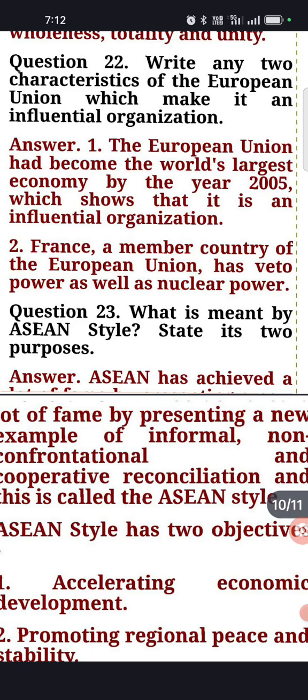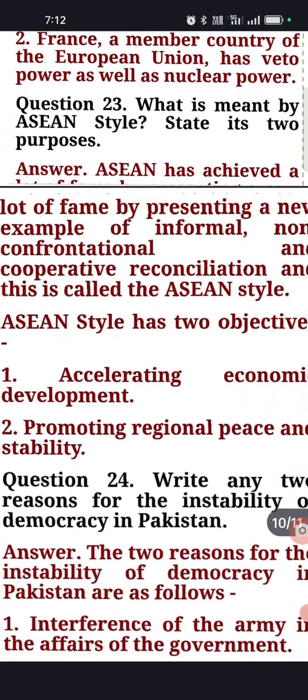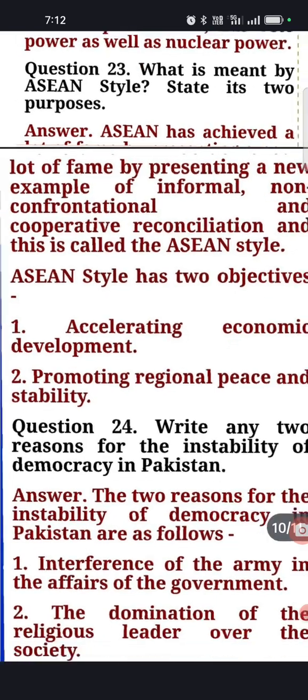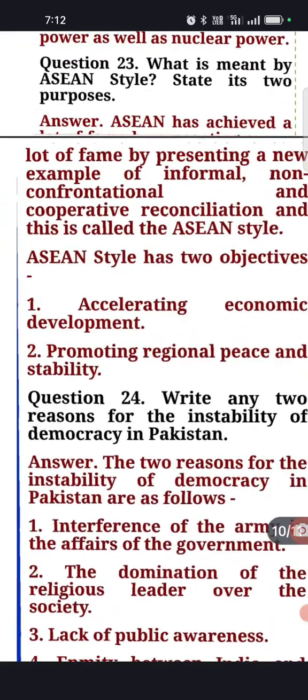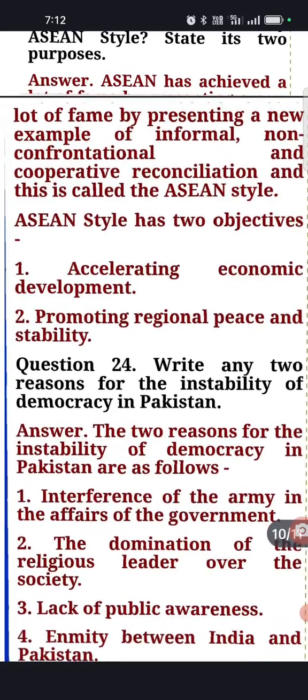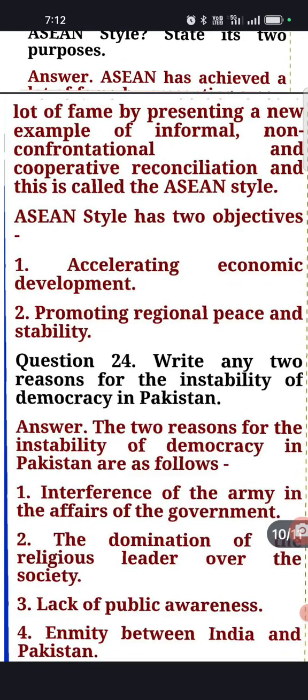Now, 23rd question. What is meant by ASEAN style, and what are its two purposes? Now, here ASEAN has achieved a lot of fame. You know that ASEAN is becoming a very important organization at the world level, and a new example of informal, non-confrontational, and cooperative reconciliation. This is called the ASEAN style, or in Hindi, ASEAN Shaili. So, the two objectives of this ASEAN style are accelerating the economic development, accelerating meaning increasing the economic development, and promoting regional peace and stability.